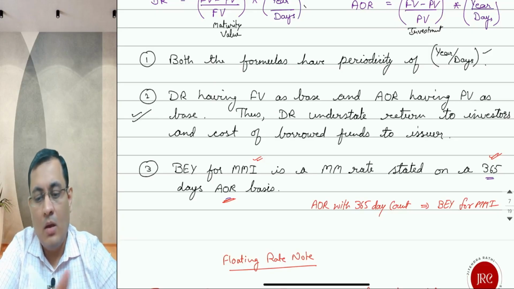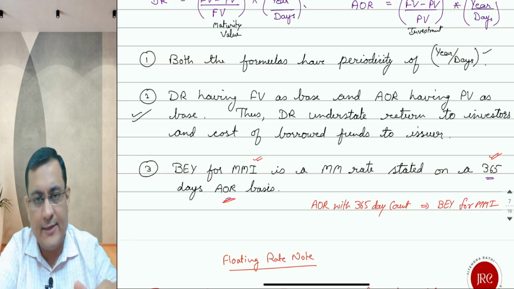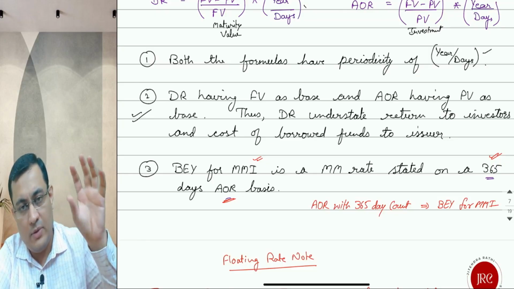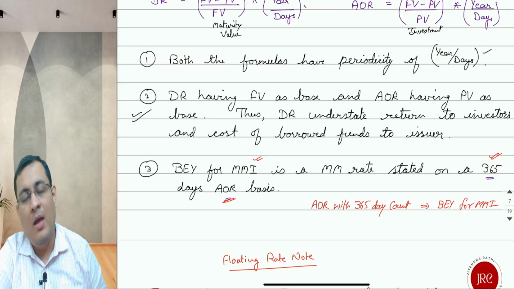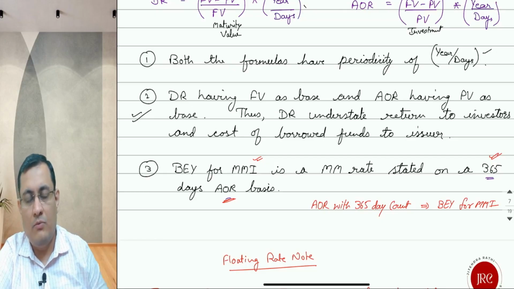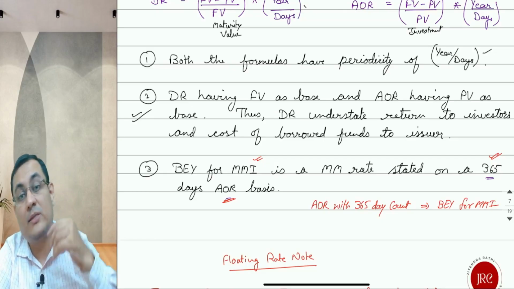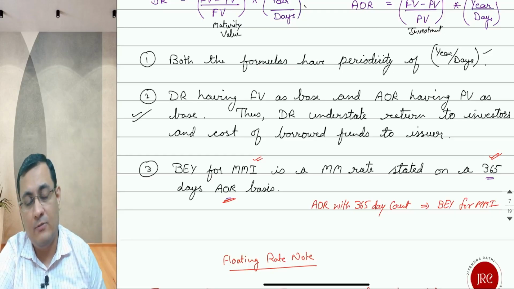Second, we have already bought something or we have already invested in some money market instrument for 91 days, and after 40 days we want to sell it. What should be the selling price? If the quoted rate in the market changes, what will be the new selling price?